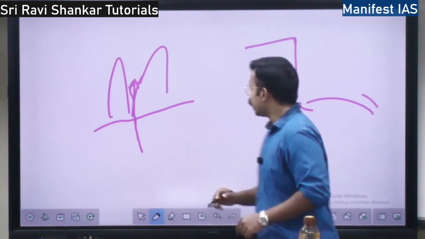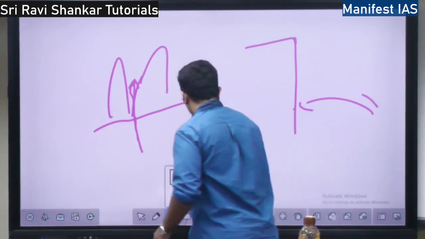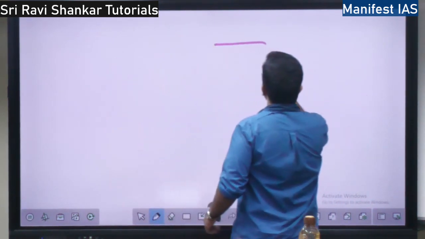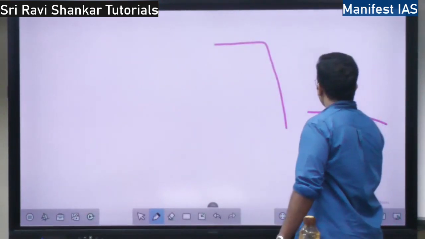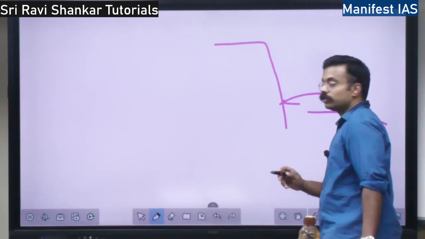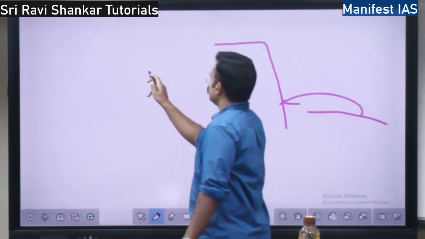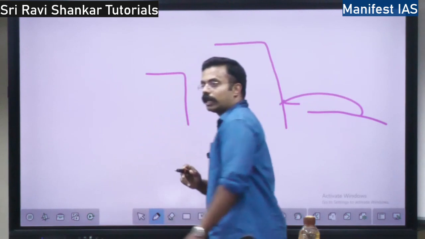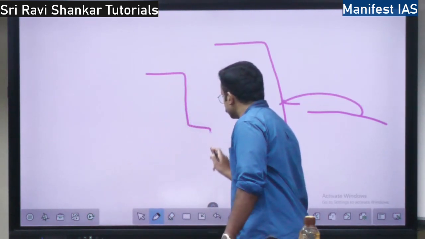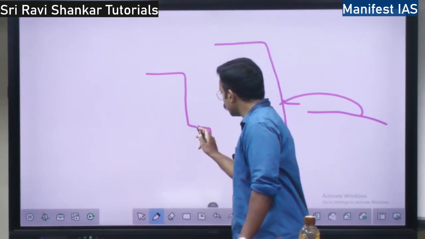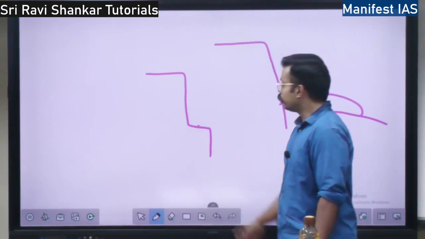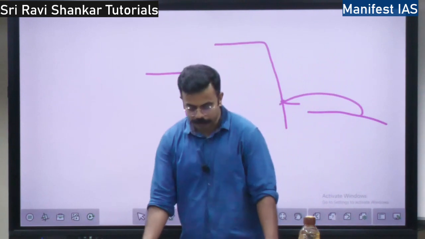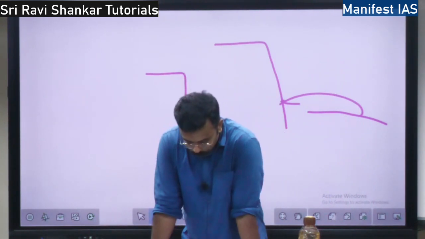There will be a wave cut platform. So what is a wave cut platform? See, here let's say there is this mountain, steep mountain, here there is sea. So the waves are going to come and hit it. So when they hit, what happens? It is going to undergo erosion and there will be some platform like this, right? This is called a wave cut platform because it is eroded by the sea. There will be a wave cut platform, right?